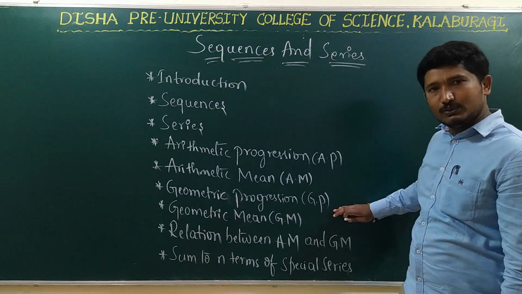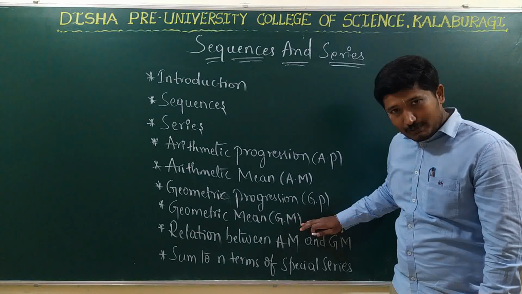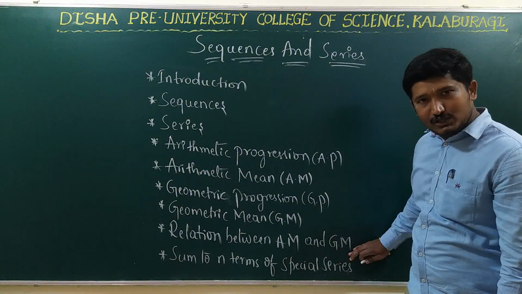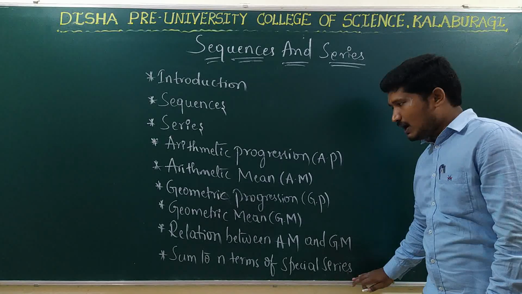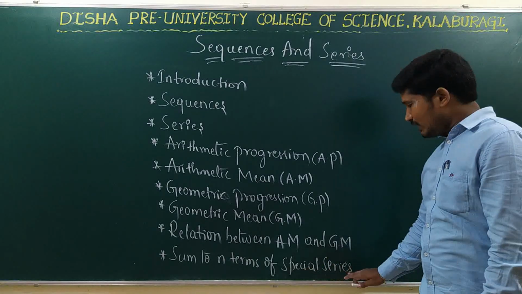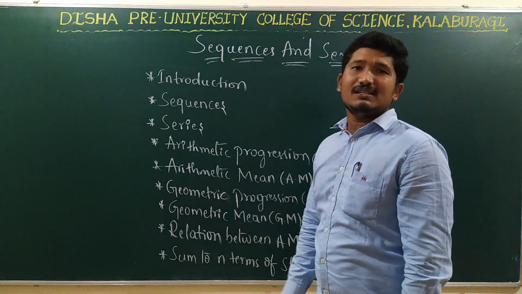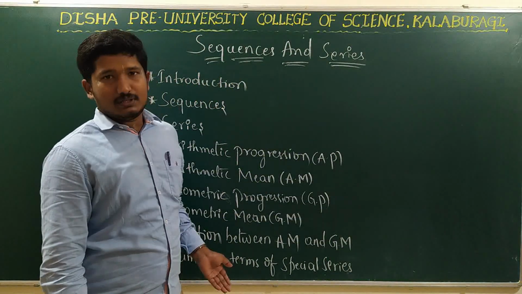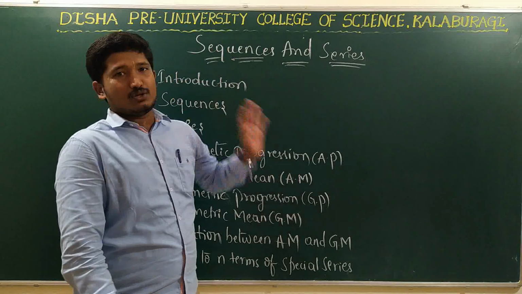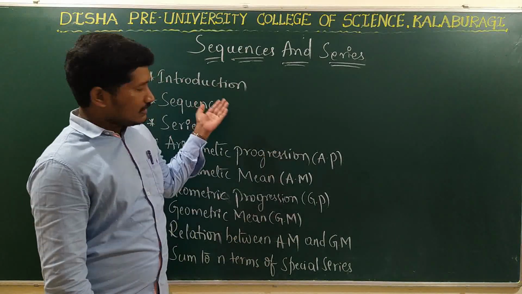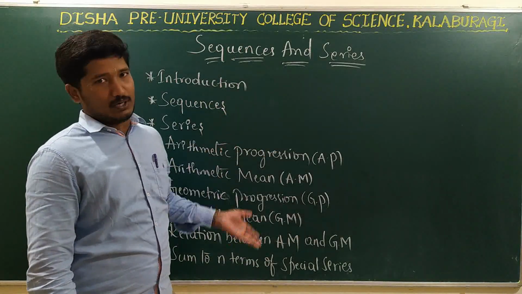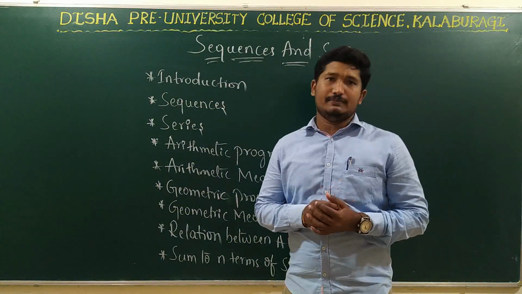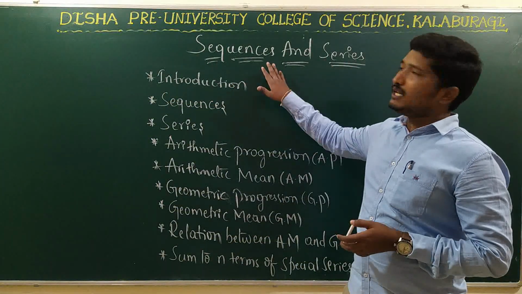Next is geometric progression. This is a new thing to you. Next is geometric mean, relationship between arithmetic mean and geometric mean. The last thing is sum to n terms of the special series. So these are the concepts that we are going to study in this topic, right? So let us go one by one. Let us study very easily and very slowly, right? So now beginning with the topic,